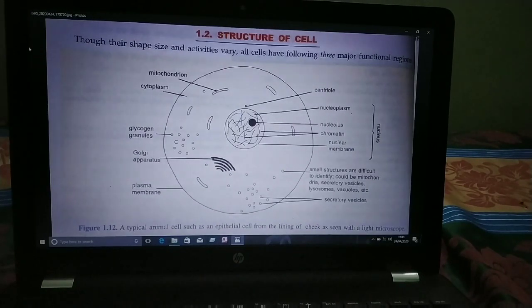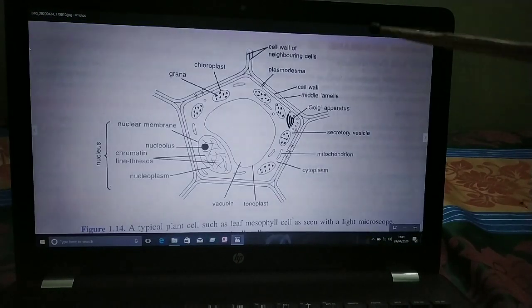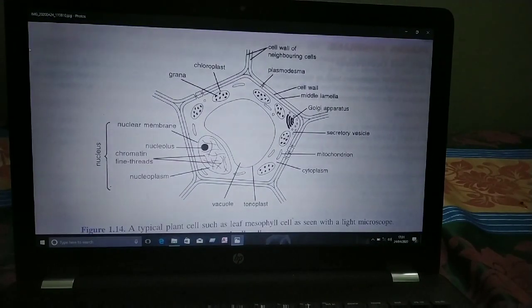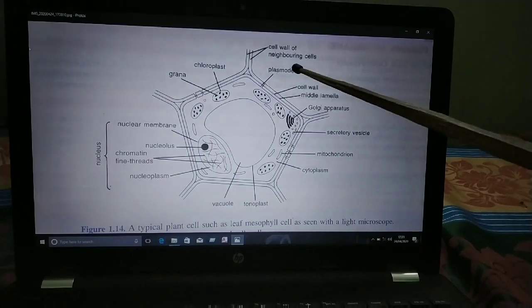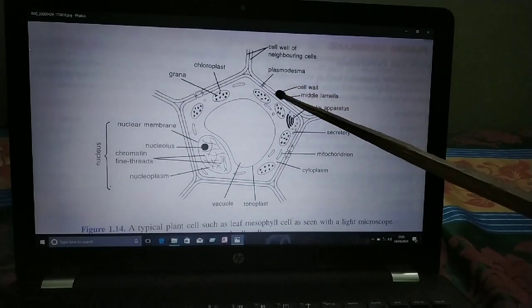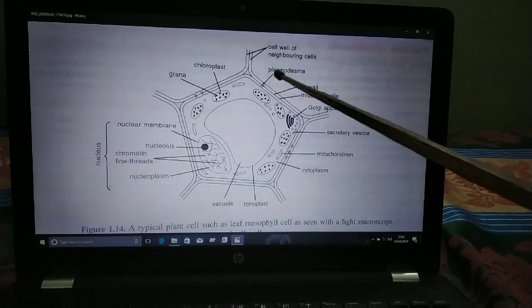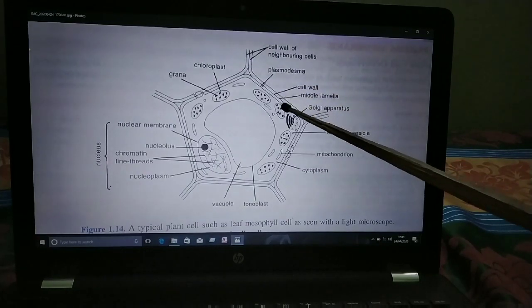In animal cells, there is presence of centrosomes. Centrioles are present in the animal cell. But if we see the plant cell, there is absence of centrioles. There is presence of cell wall. This cell wall is absent in the animal cell.